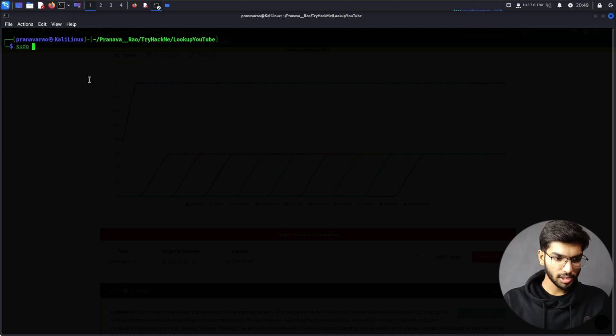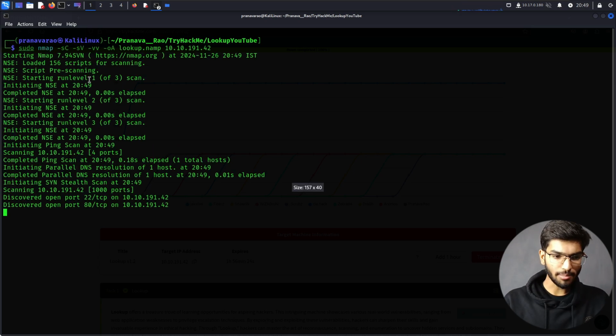Clear my window. sudo nmap -sC -sV -vv, and then let me save all the output with -oN to lookup.nmap, then my IP address.